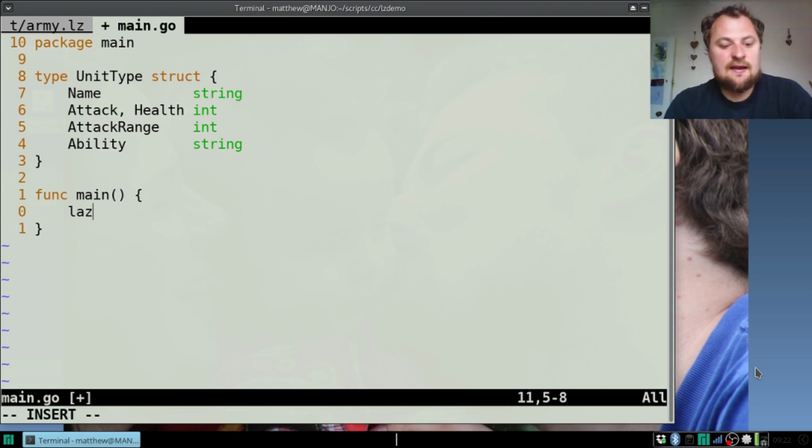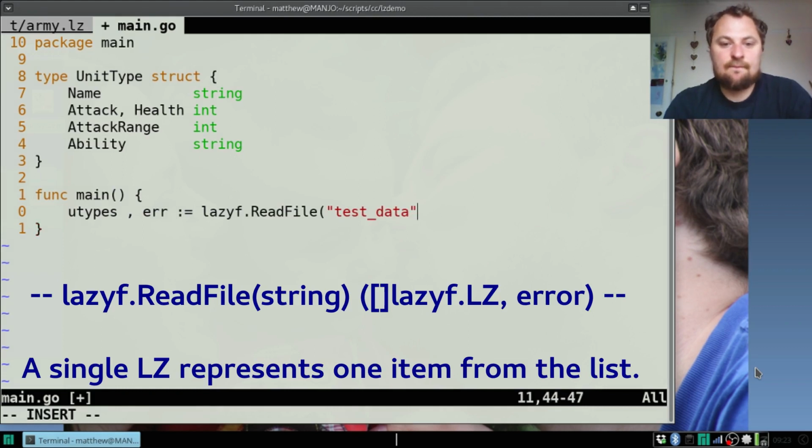So I'm going to use the lazy format. u types, colon equals, oh, and error. lazyf.ReadFile, and it's test data/army.lz.